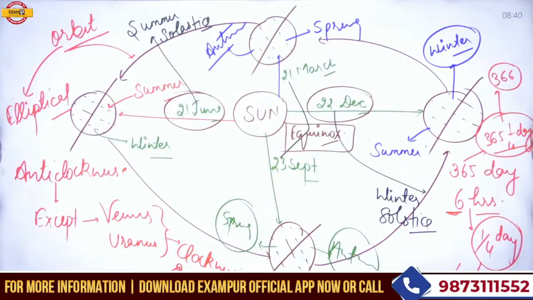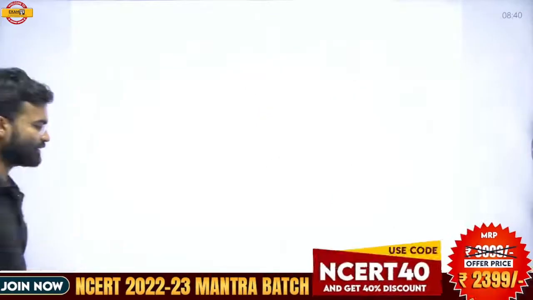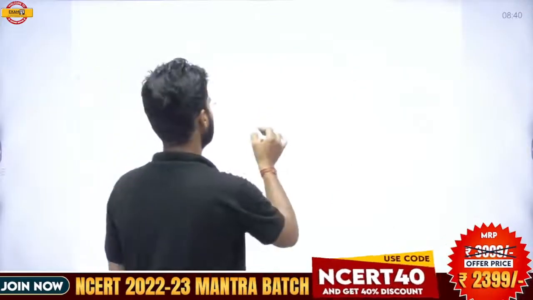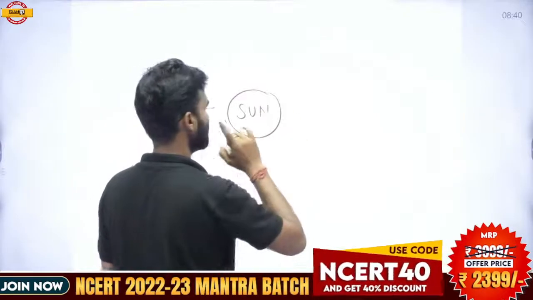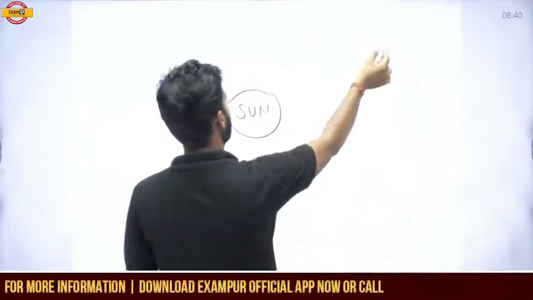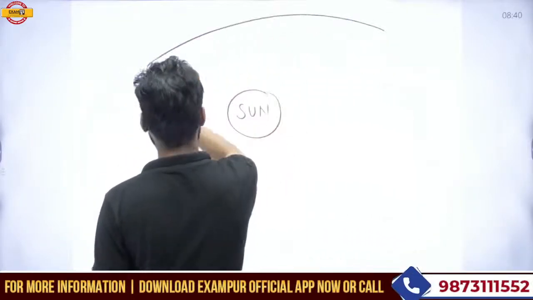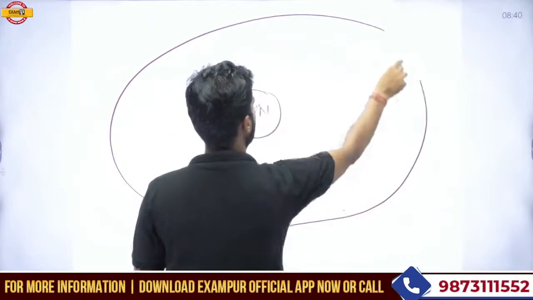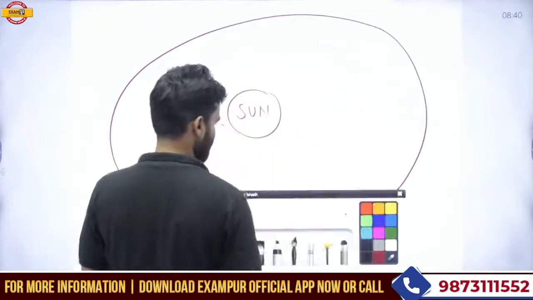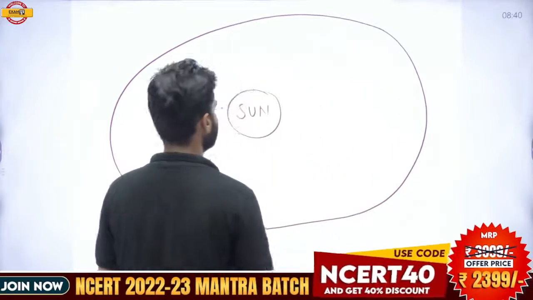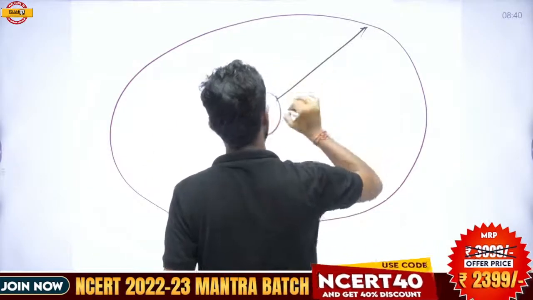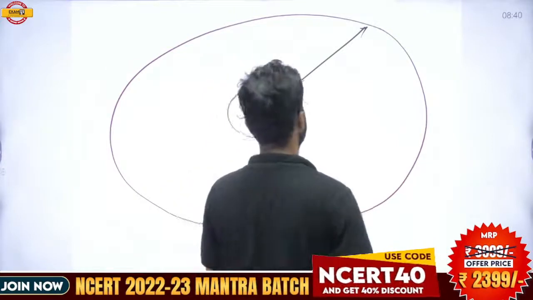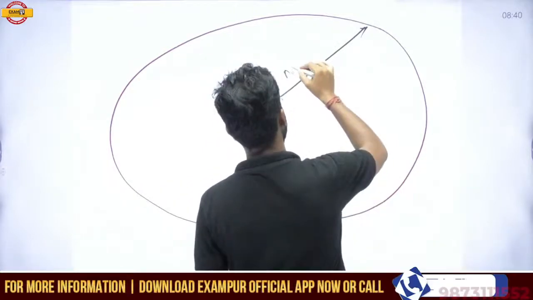When the earth is revolving around the sun, due to the elliptical path, suppose this is the sun, one point on this orbit is nearest to the sun.